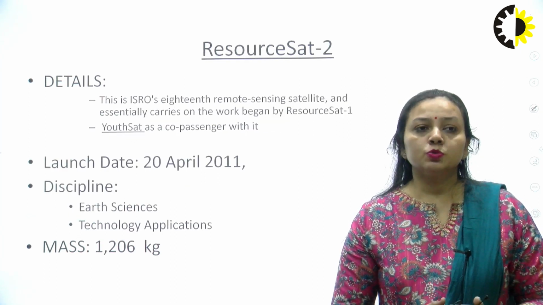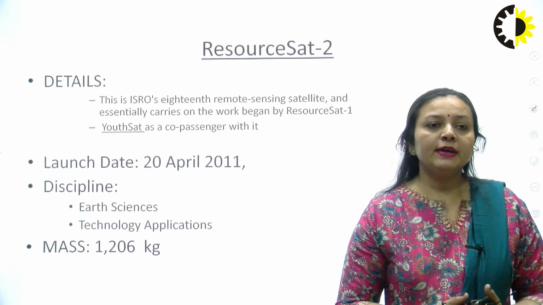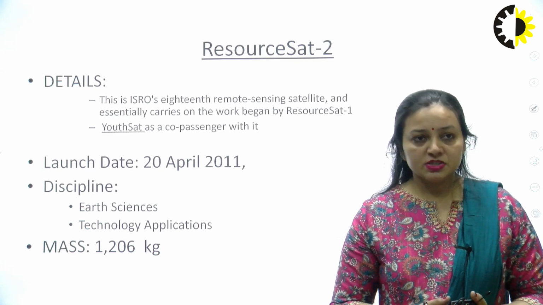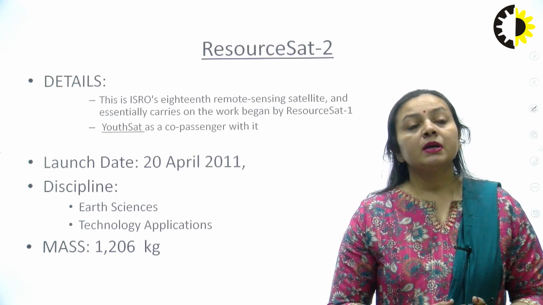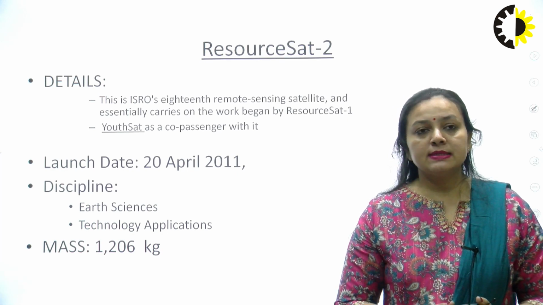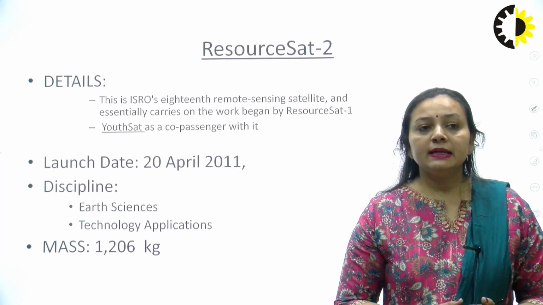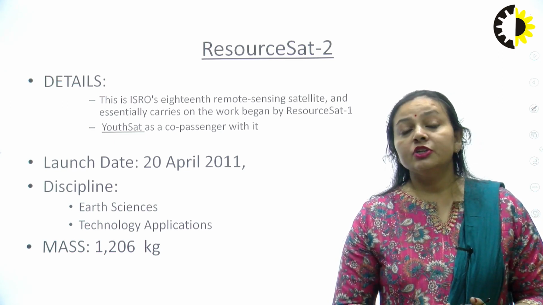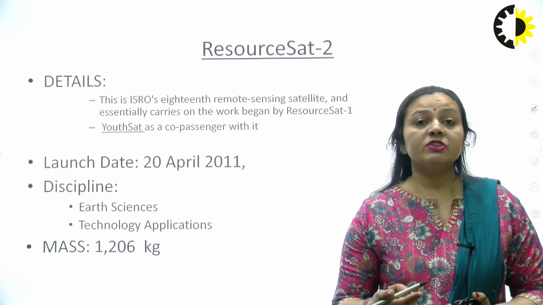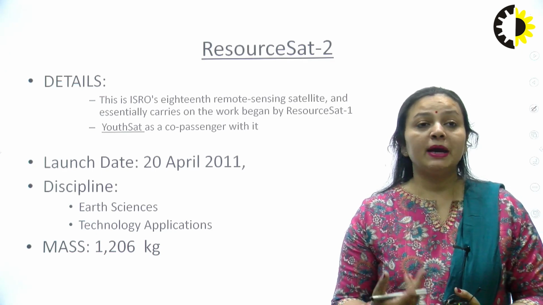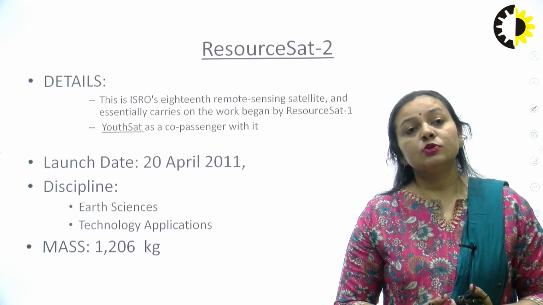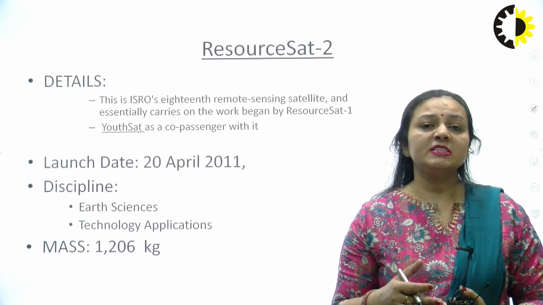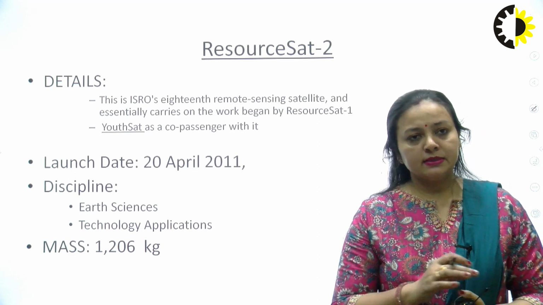Then ResourceSat 2. It was launched on 20 April 2011. It weighs around 1206 kg, so I can say it is a heavy satellite. This is ISRO's 18th remote sensing satellite, and essentially it carries on the work begun by ResourceSat 1. And the YouthSat. YouthSat is another satellite which was designed by IIT Bombay, and it is again launched as a co-passenger with it. So you can see that we have got a heavy satellite, and the heavy satellite is having a co-passenger with it, which is generally a mini satellite.